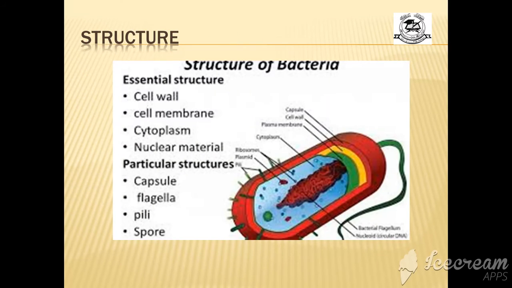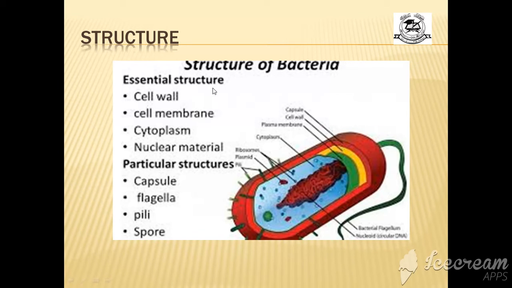Alright, now the structure of bacteria. Bacteria has some essential structures: cell wall, cell membrane, cytoplasm and nuclear material. The cell wall is the outermost layer, then inside the cell wall there is the cell membrane. Inside the cell membrane all the portion is called cytoplasm except the nuclear portion, this one, and this is nuclear material. When we say nuclear material and cytoplasm combined, that is called protoplasm. In the next class you are going to study protoplasm also. Without the nucleus, that will be called cytoplasm.